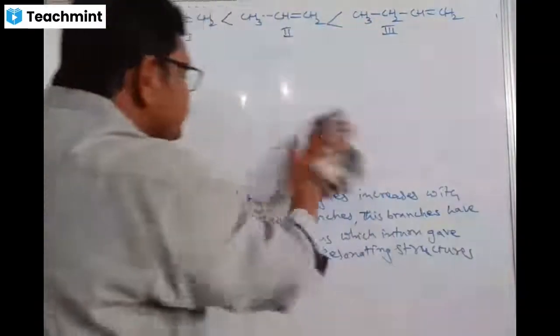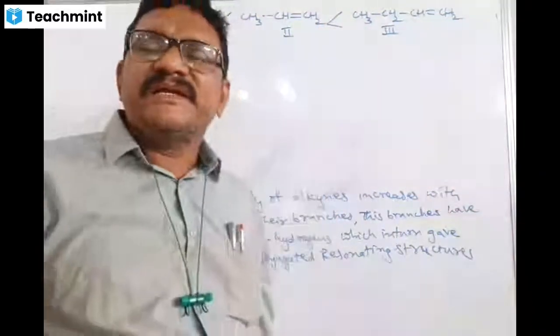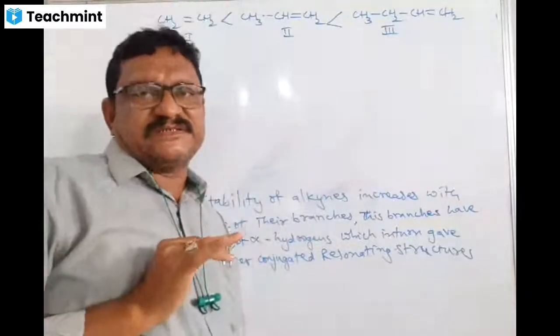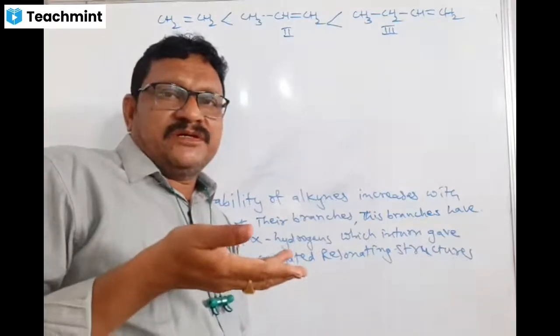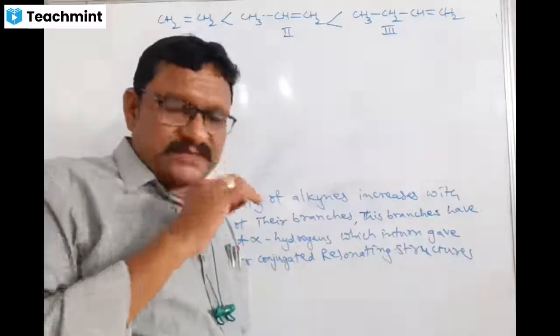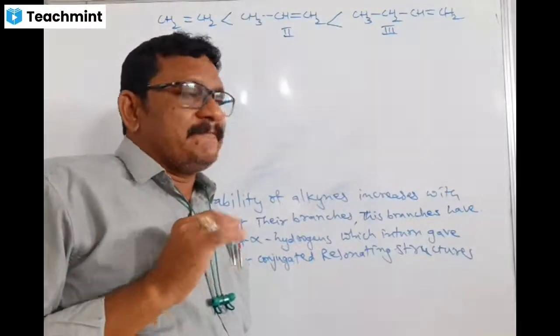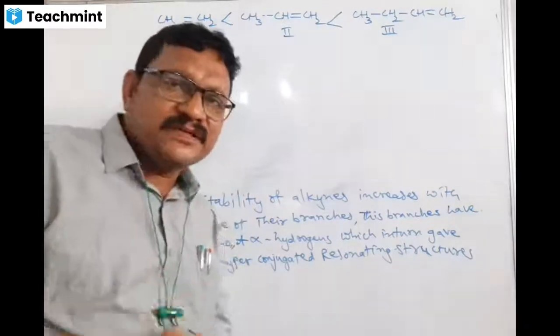Entire what we are discussing now is completely the introduction part of alkenes. We should not go into our actual syllabus. Just at this first stage, in today's first class, I explained only the introduction part of alkenes.